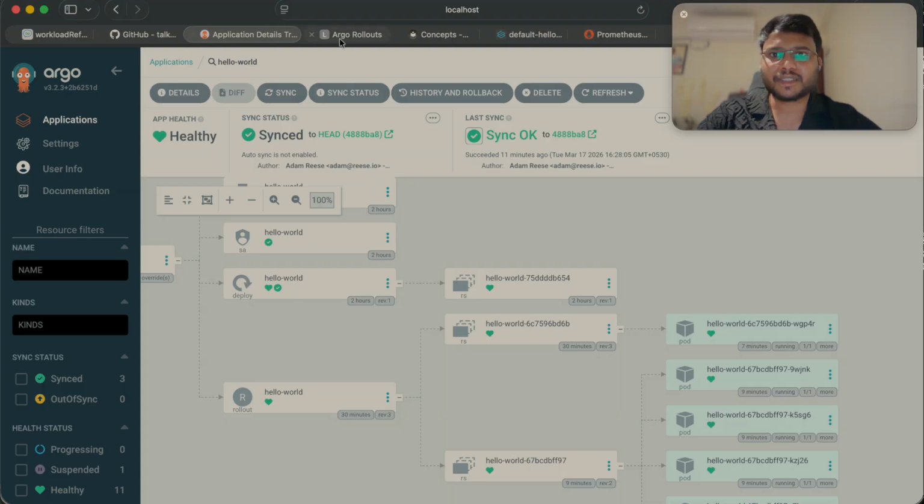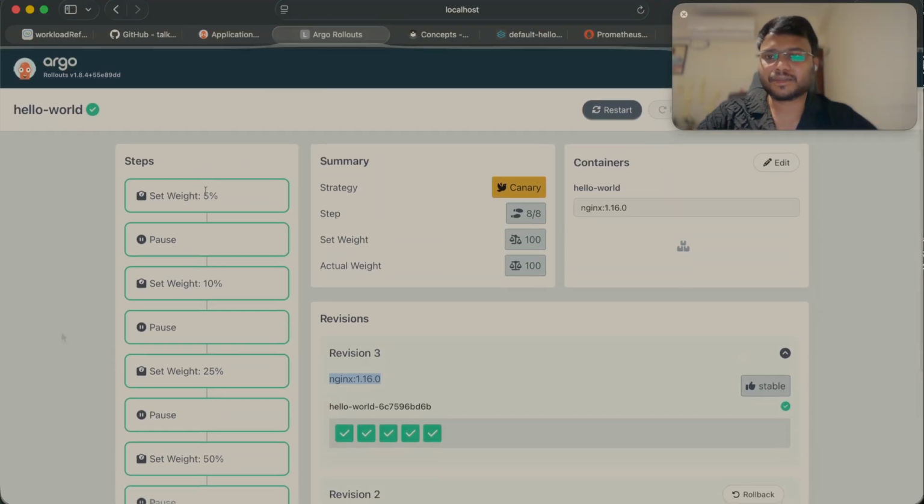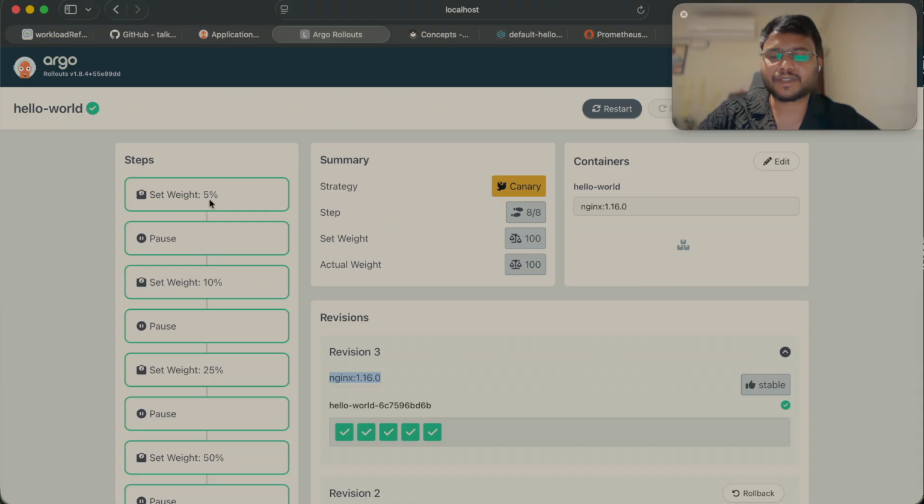One thing you have noticed while doing the rollout is that when we put 5% of the traffic, the pause happened, right? And in between we can check the dashboard, the latency, or the 5xx status code count. We generally check all this information, whether the new version of the application is serving the traffic as expected or not.